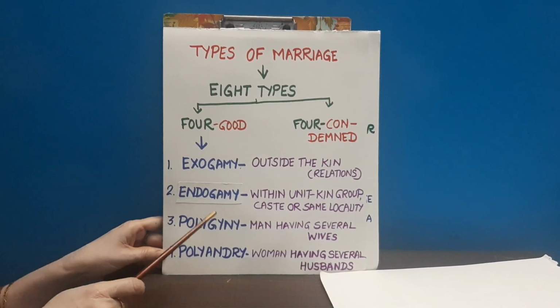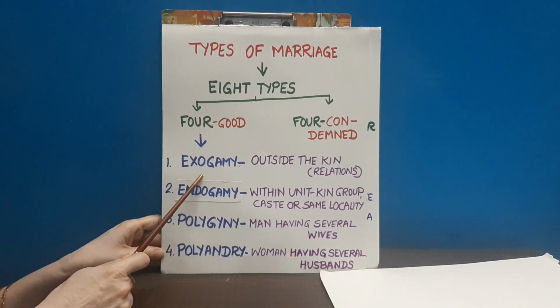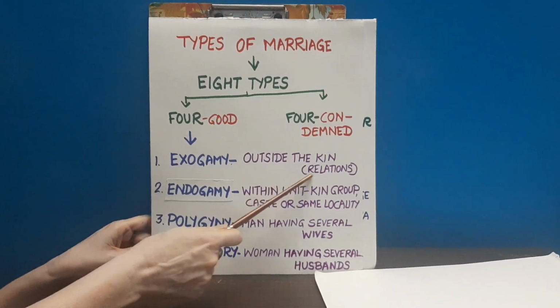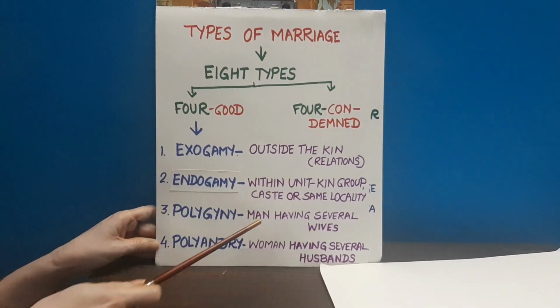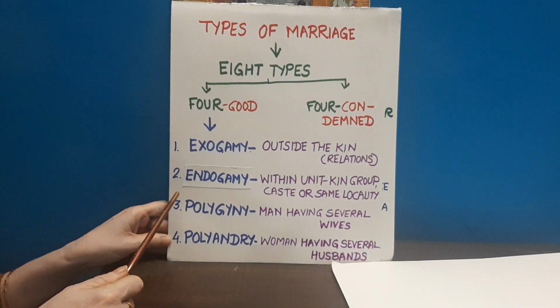The first of the good marriages was exogamy. That was outside the kin, that means a marriage done outside the relations or the family network.